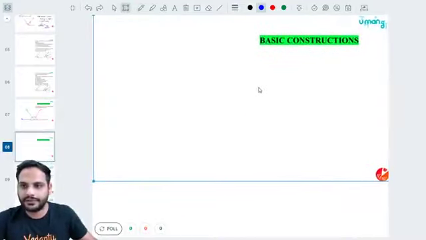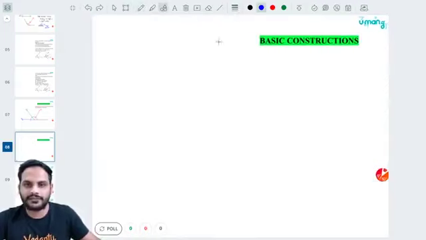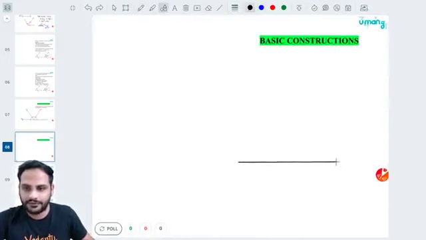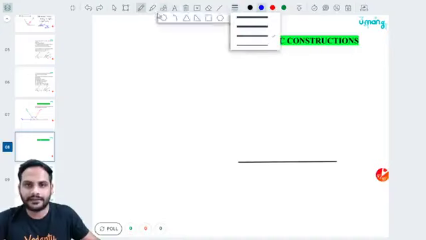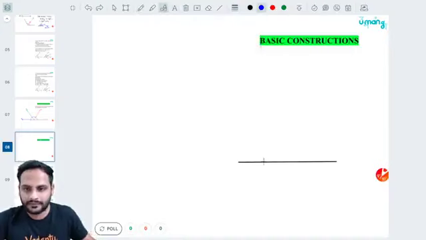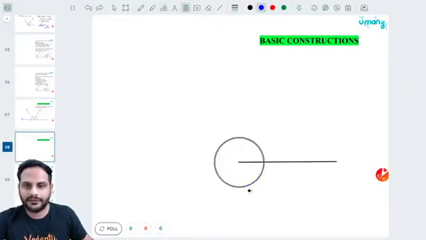Let's first start with drawing this angle over here. If I draw this semicircle, I know my first intersection point.